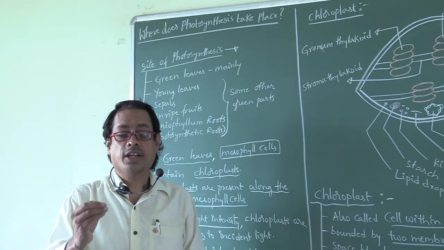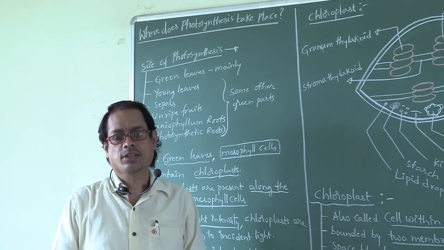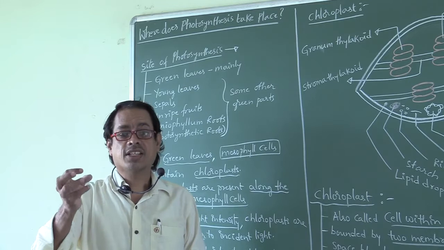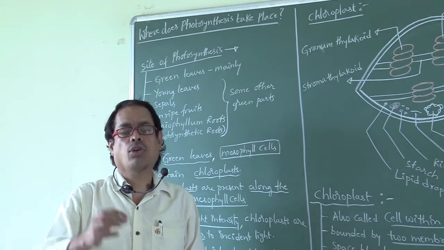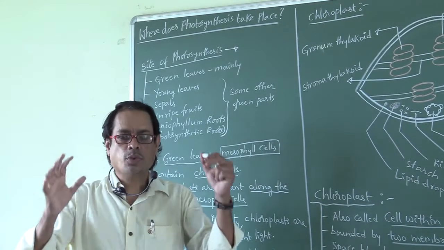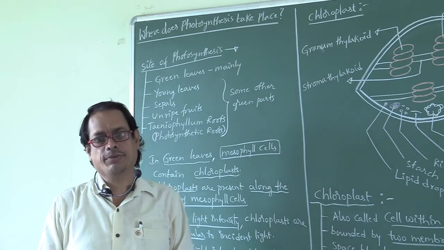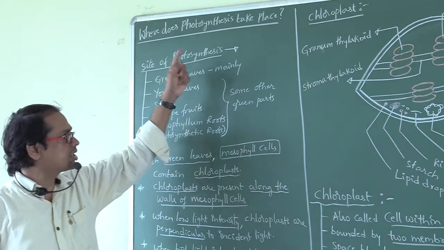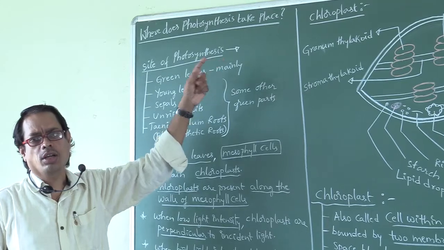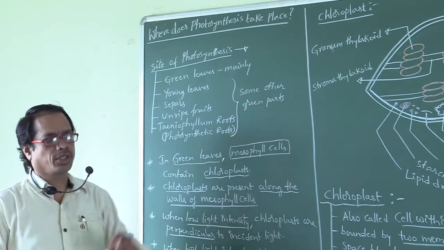How many phases does this photosynthesis contain? Those phases occur in which part of the chloroplast? All these points we will discuss today. Okay, right. Where does photosynthesis take place? Or what is the site of photosynthesis?